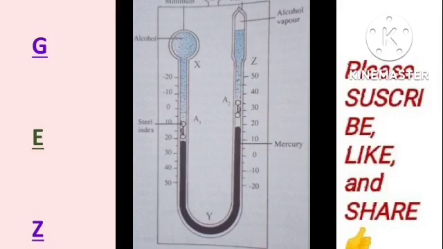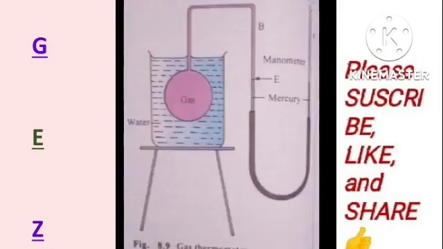The lower end of this index indicates the minimum temperature, and that's how it works. Tiny springs in the two indexes help them remain in the position to which they have been pushed. A magnet is used to reset the indexes by bringing them in contact with the mercury column once more. So this is how it works: one arm measures the minimum and the other arm measures the maximum temperature.